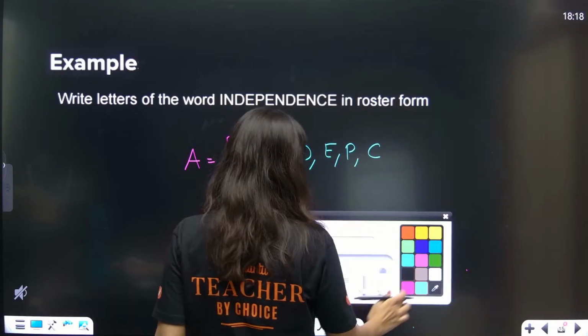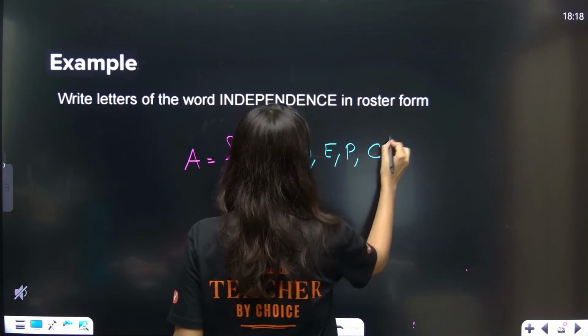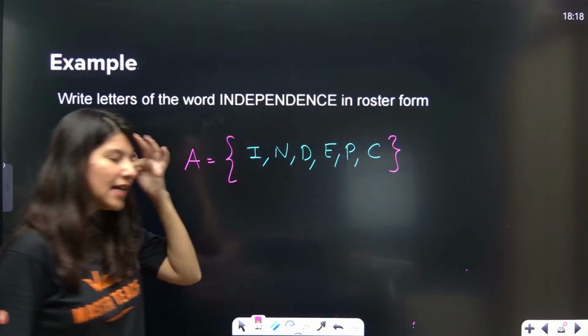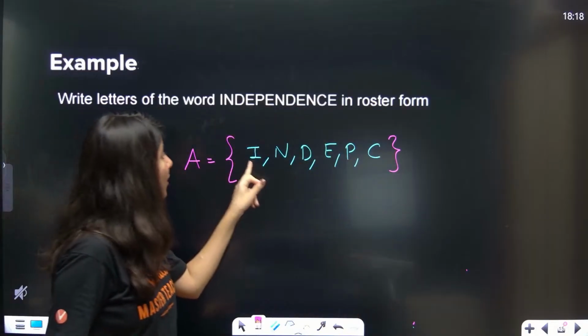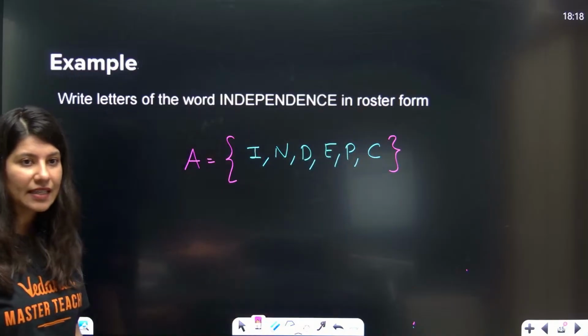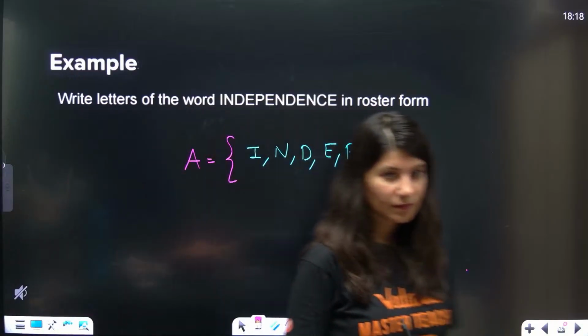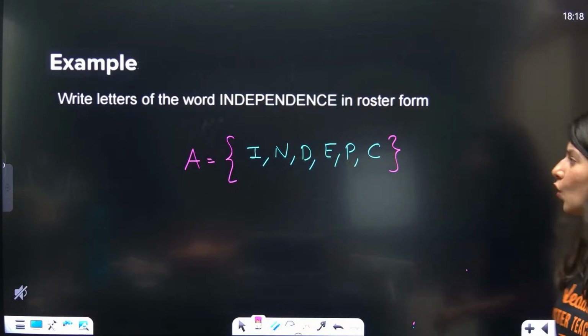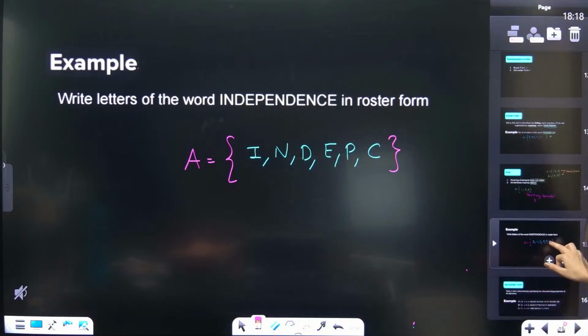So this is the set. How many elements are there in this set? Ma'am, 1, 2, 3, 4, 5, 6. So 6 elements are there in this set. This is the example.